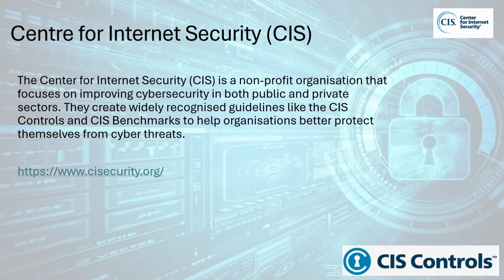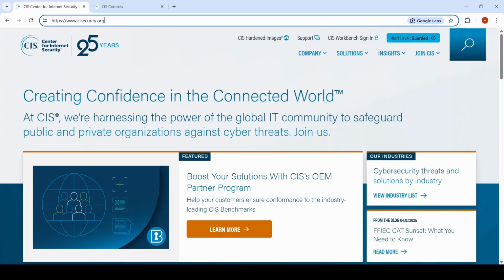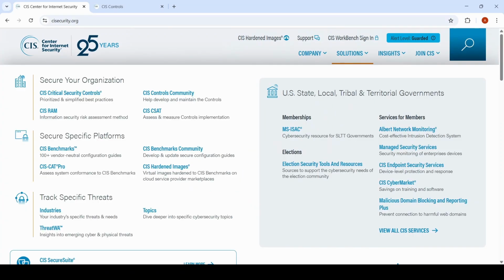Now let's take a quick look at the CIS website and go over some of the content they offer. I've also included links to various CIS websites that provide more tools and resources to help with cybersecurity. So this is the CIS website. If you go to cisecurity.org, you'll get this initial landing page. If you click on the solutions icon at the top, you'll see there is a number of options that you can go into with regards to the services that CIS offers. At the top we have the